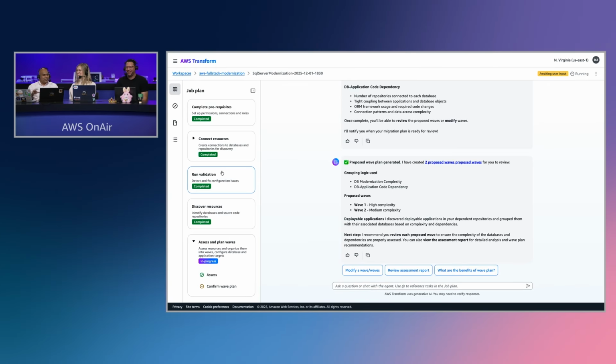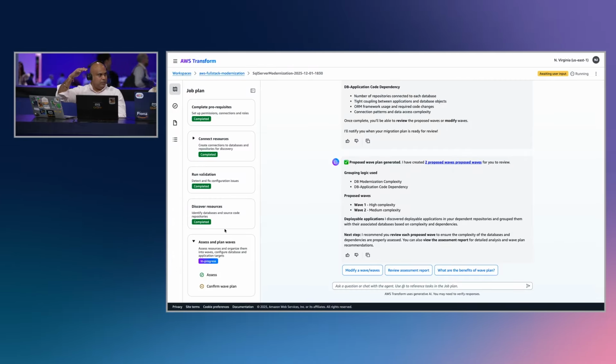So what you see here is the web console experience. This is for bulk transformation, whether you have .NET framework applications you want to transform in hundreds and hundreds of repos, or you want to transform your SQL servers. You go to the web console and create an agentic AI job for AWS Transform. It's a job plan. What you see on the left-hand side is the high-level job plan that the agent is going to follow.